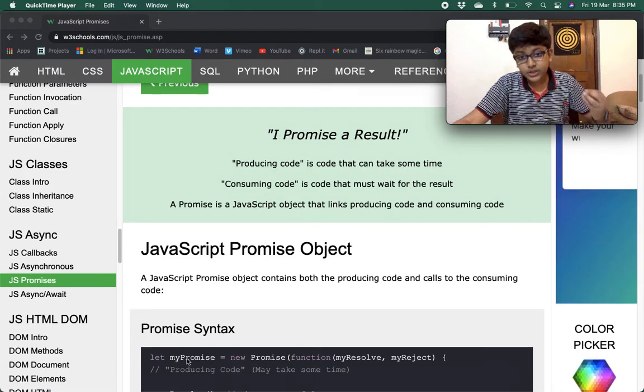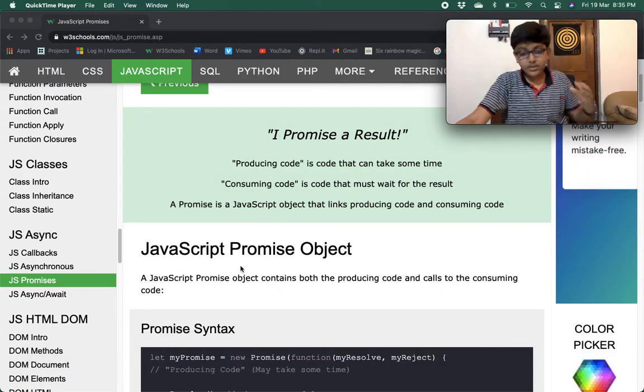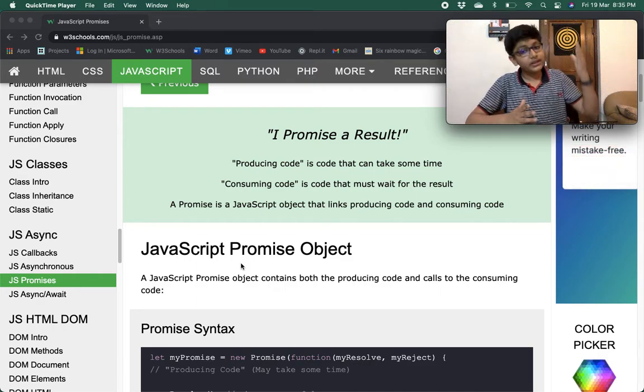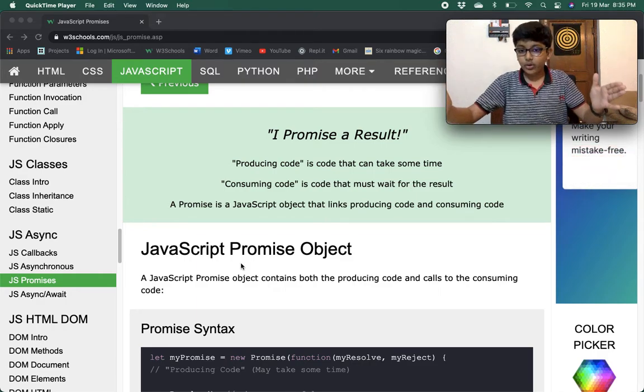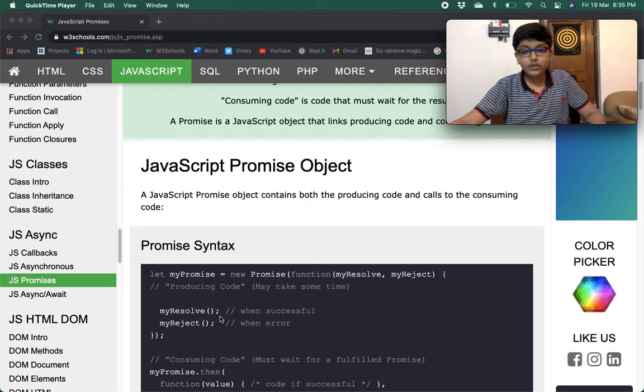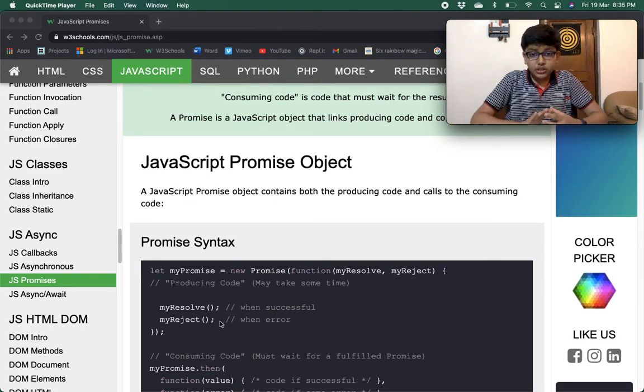A promise is a JavaScript object that links producing code and consuming code. Now the JavaScript promise object. A JavaScript promise object contains both the producing code and the consuming code.